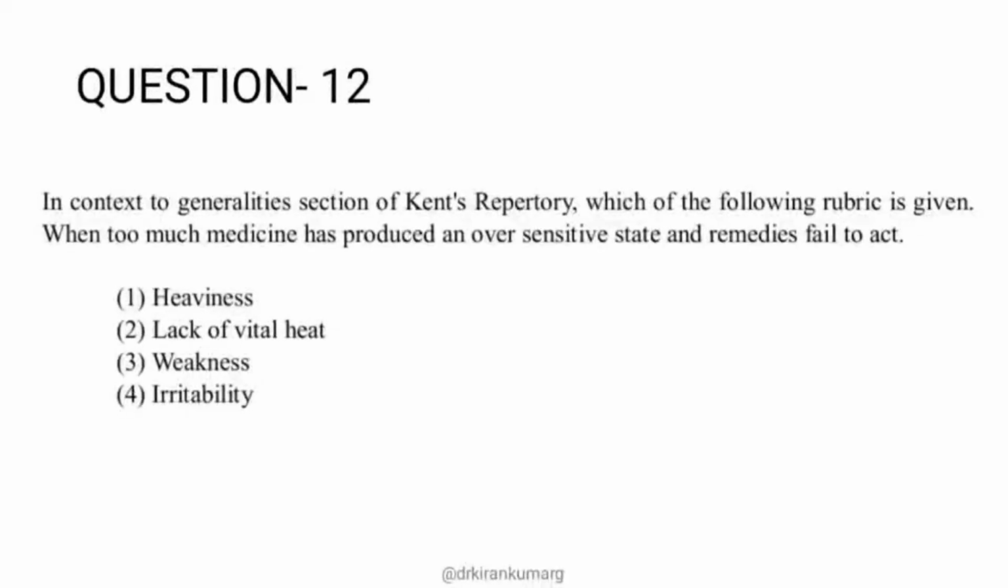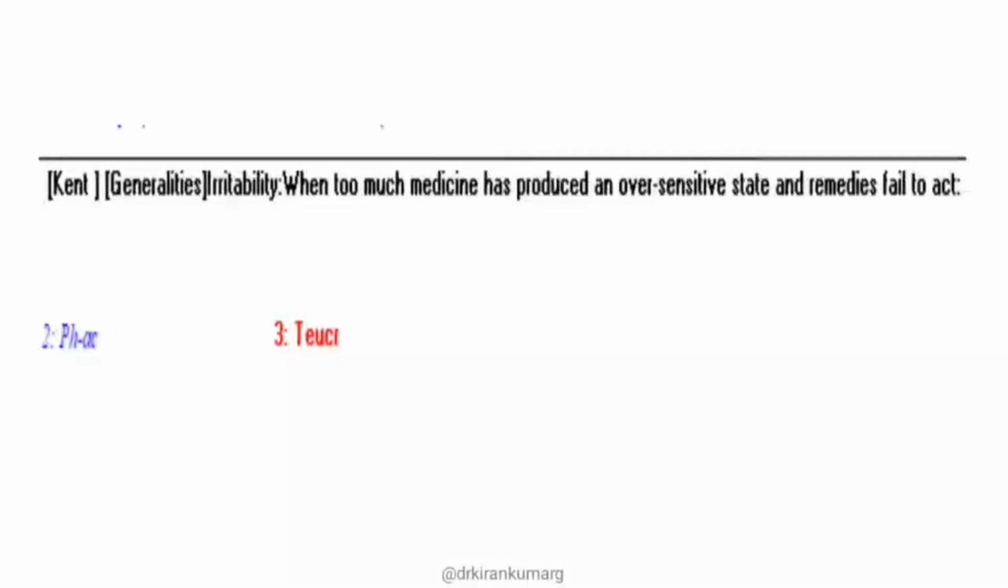The right answer here, I will show you in Kent's repertory where it is actually mentioned. Under the generalities chapter there is a rubric, irritability, when too much medicine has produced an oversensitive state and remedies fail to act. There are 2 remedies, phosphoric acid and teucrium. Teucrium, TMV you might be knowing, teucrium marum verum. The 3-mark remedy is teucrium.